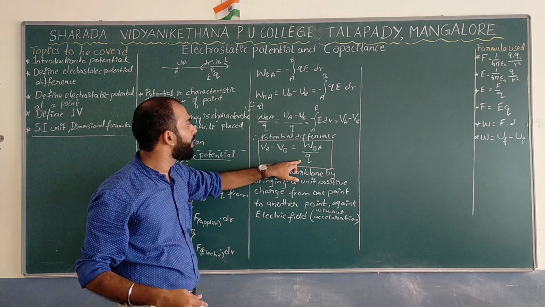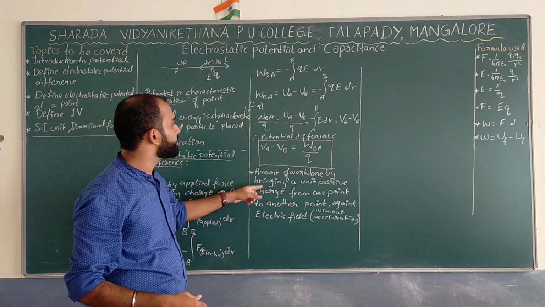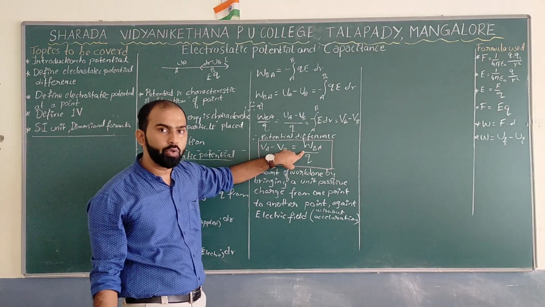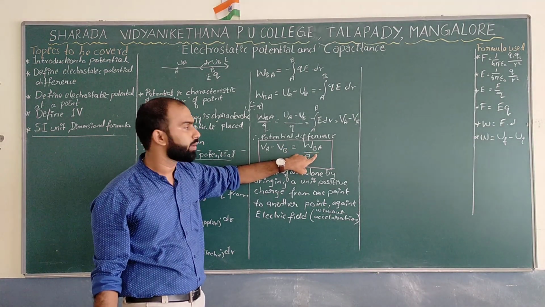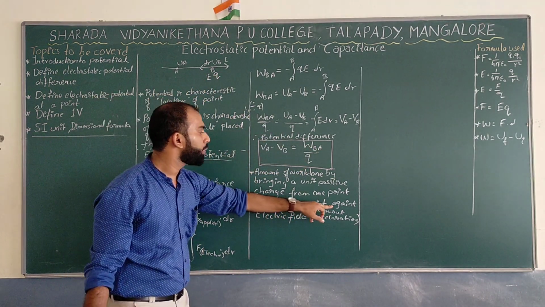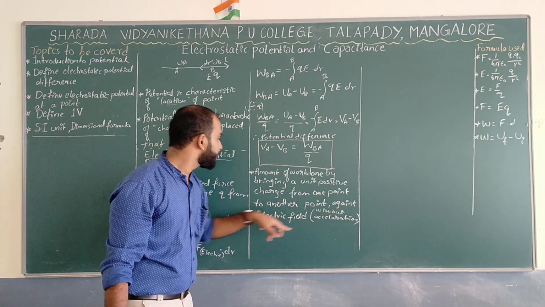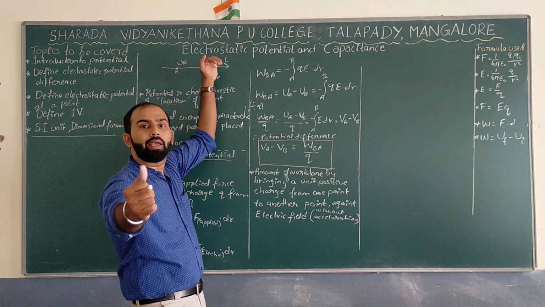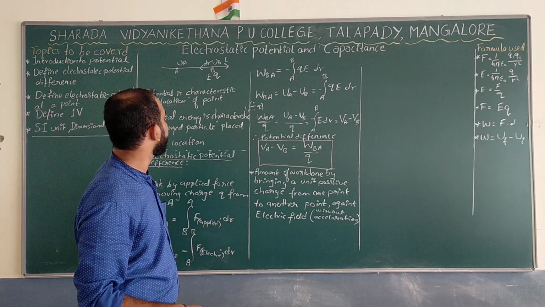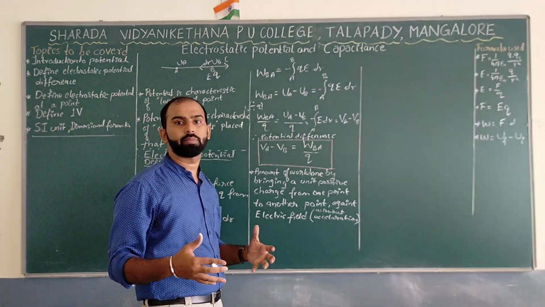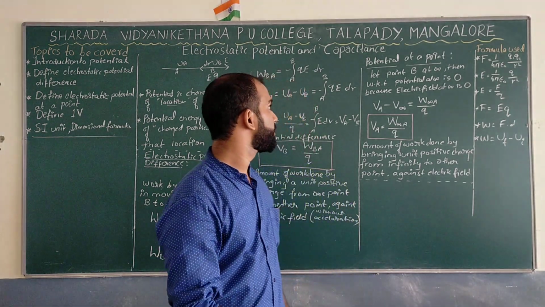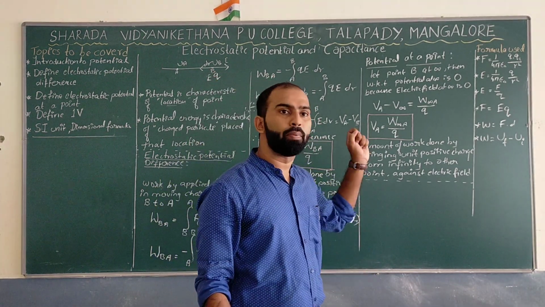So, based on this formula, we can define it as the amount of work done in bringing a unit positive charge from one point to another point against the electric field. So this is exactly what the potential difference is. Yes, students? Next we will move to the potential at a point.